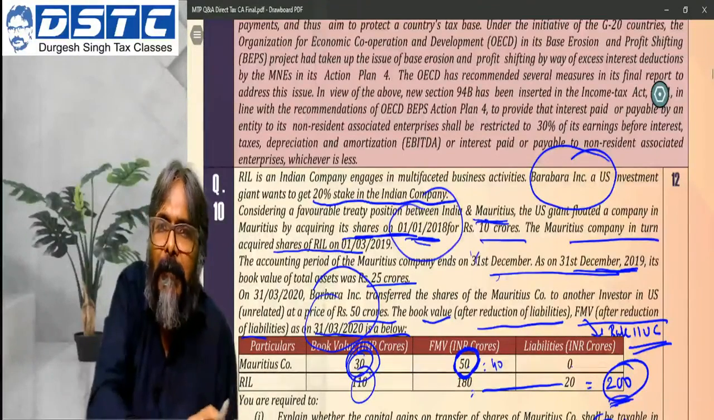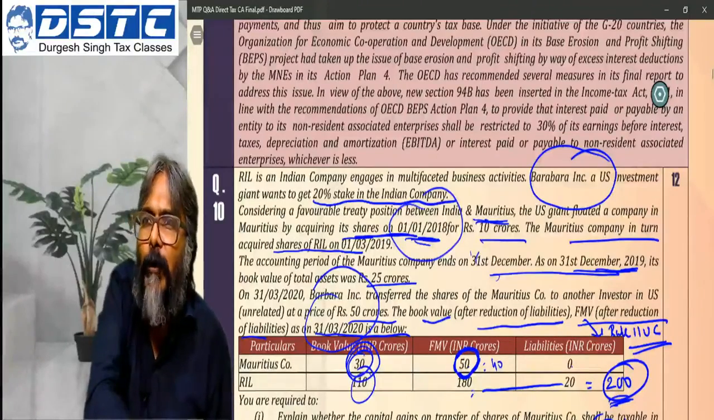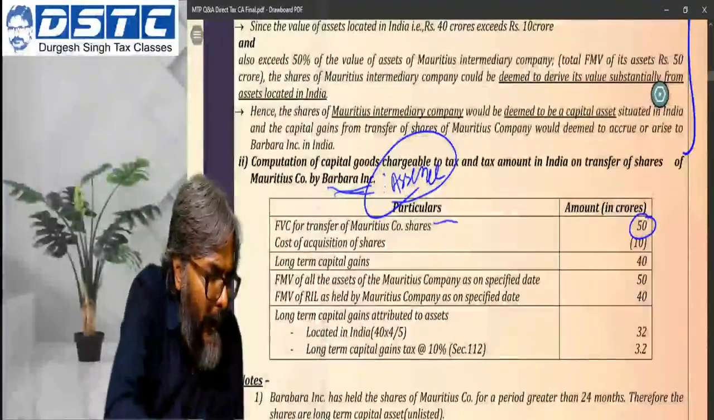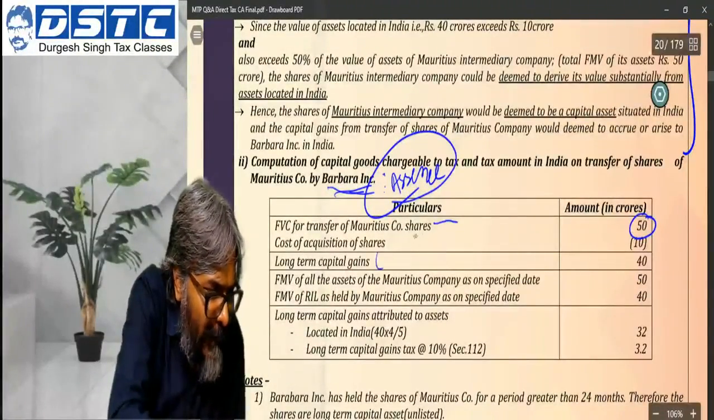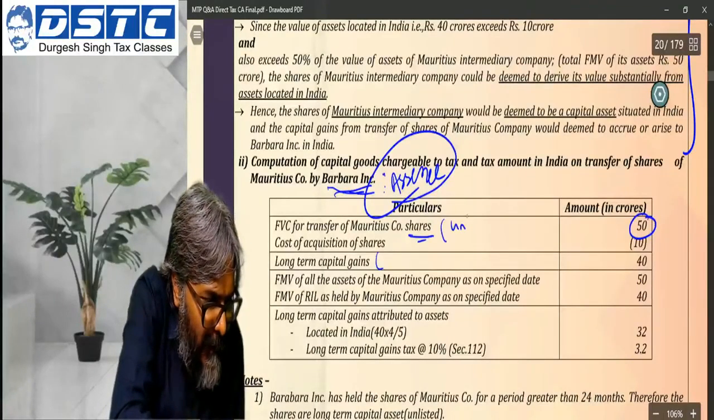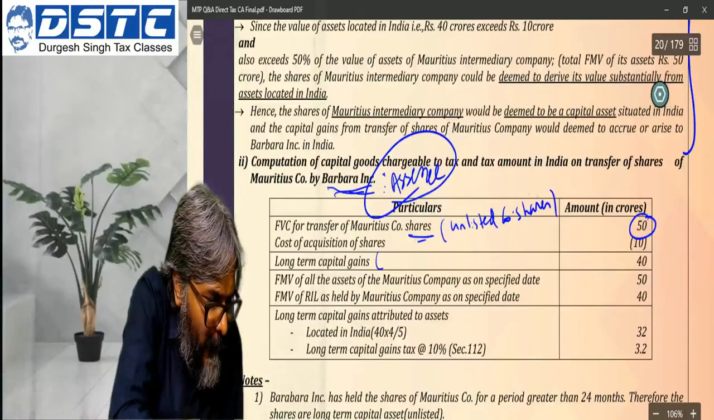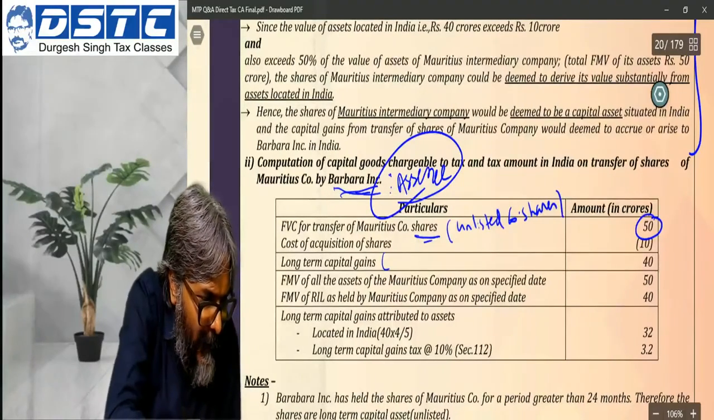So if you see the difference, the difference is by more than 24 months, and therefore we say that it is indeed a long-term capital asset. Because the period of holding... why is it long-term? Because the shares, this I'll write as what, students? Unlisted company shares. Okay, long-term capital gains, I'm getting it.